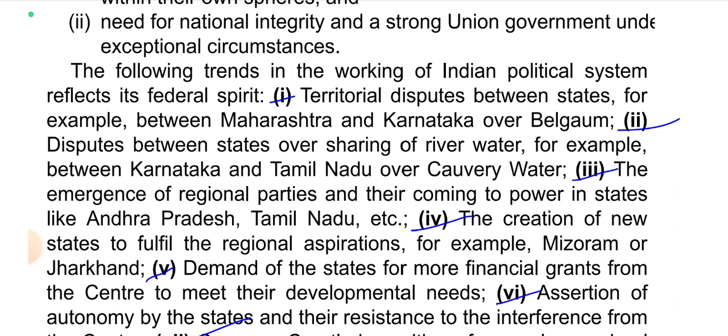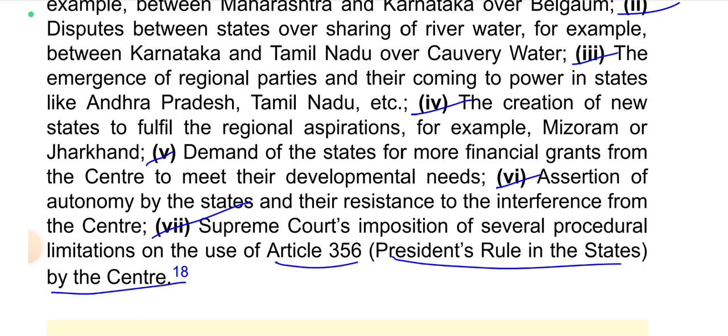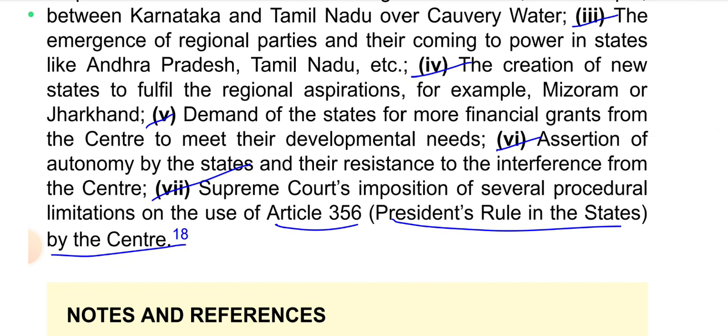Territorial disputes between states, for example, between Maharashtra and Karnataka over Belgaum. Disputes between states over sharing of river water, for example, between Karnataka and Tamil Nadu over Kaveri water. The emergence of regional parties and their coming to power in states like Andhra Pradesh, Tamil Nadu, etc. The creation of new states to fulfill regional aspirations, for example, Mizoram or Jharkhand. Demand of the states for more financial grants from the center to meet their developmental needs, assertion of autonomy by the states and resistance to interference from the center, and the Supreme Court's imposition of several procedural limitations on the use of Article 356, President's rule in the states, by the center.